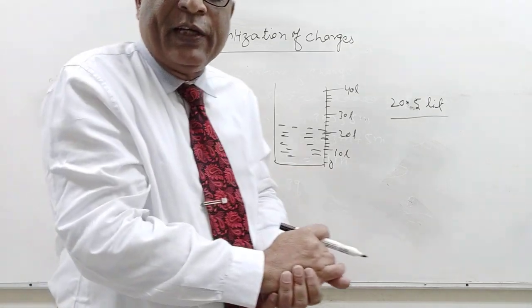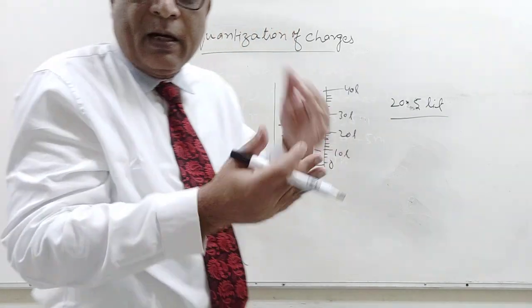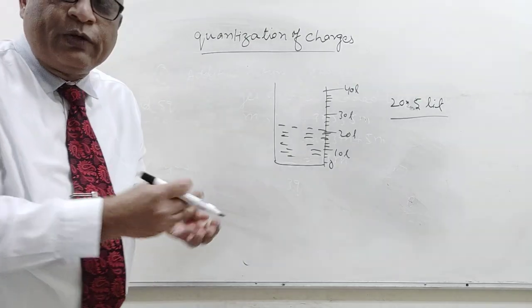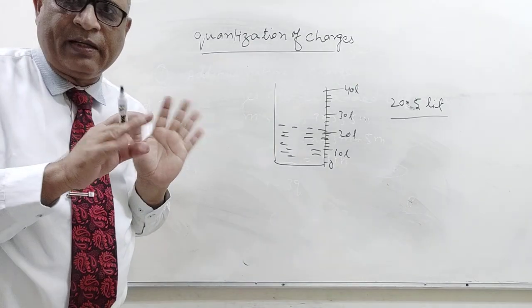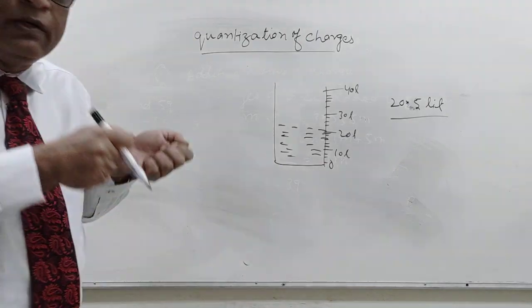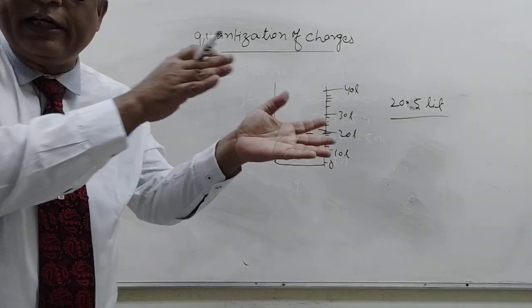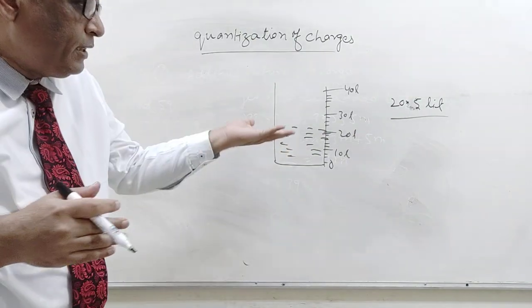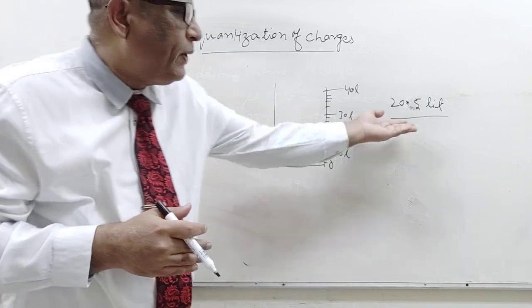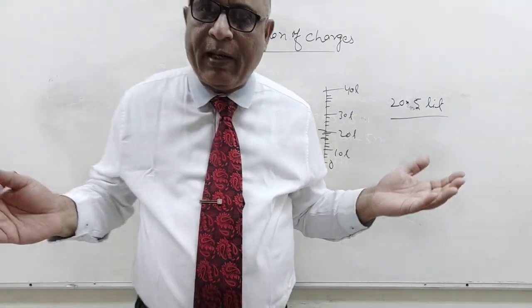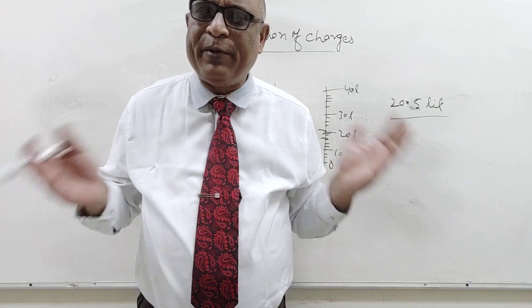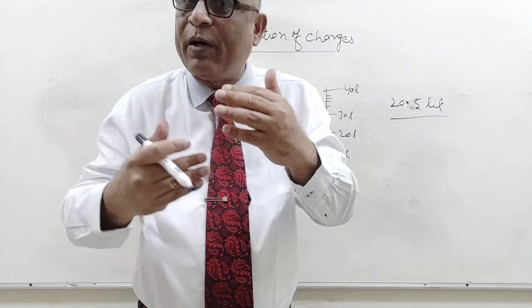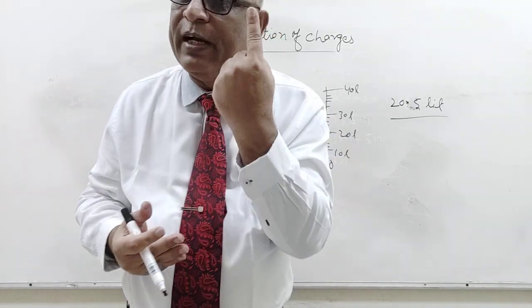It is not a discrete value. But suppose that you have been given a bottle of Bisleri 1 liter. You have a device, when you use it, it gives only 1 liter, 2 liter, 3 liter in a discrete way, not in the continuous way. Then if I am asking to fill 20.5 liter, is it possible? Not possible, because your device can send water by a quantization of 1 liter.